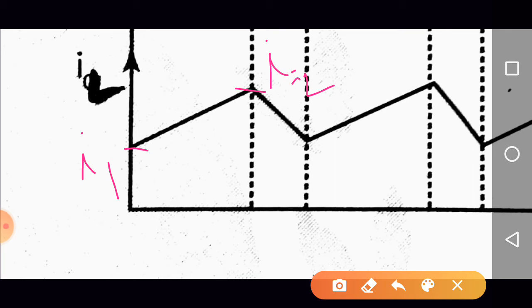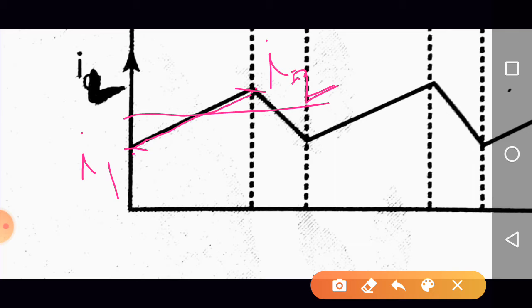So now if this is linear and current is changing from I1 to I2, what is the average value? Be careful, it is I1 plus I2 by 2, right? Now suppose this is 1 ampere and this is 2 ampere, linearly increasing. What is the average? It is 1.5 ampere, right? How can we find it? It is I1 plus I2 by 2. It is like 1 plus 2 by 2, that is 3 by 2, that is nothing but 1.5. Are you getting the point?